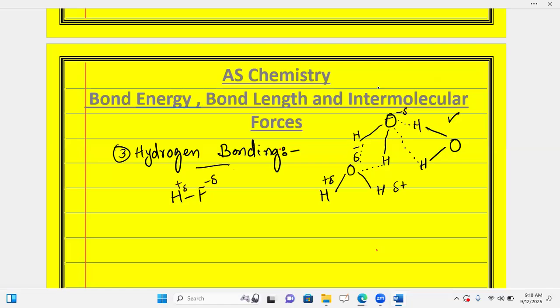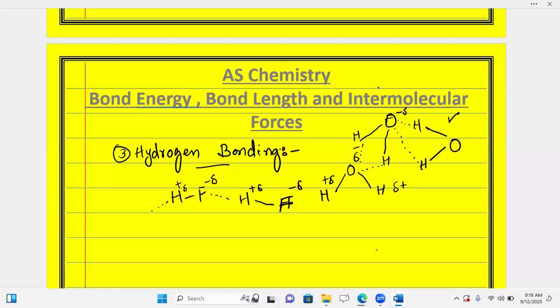Even as a liquid, the F in HF is going to show attraction towards the partial positive of the next hydrogen fluoride molecule. This hydrogen is going to be shown as an intermolecular bond, which I am giving with a dotted line.